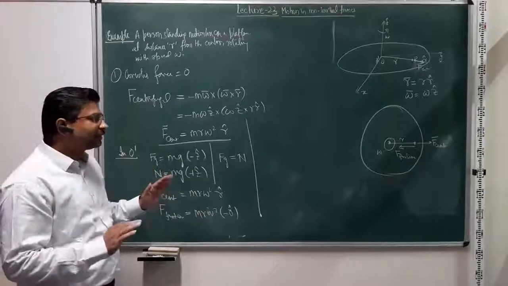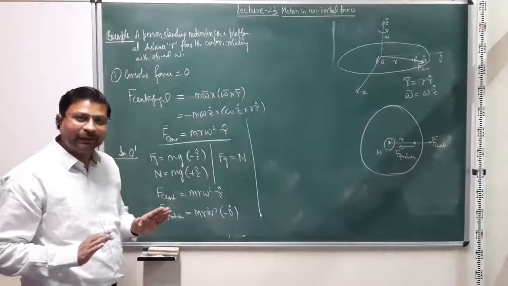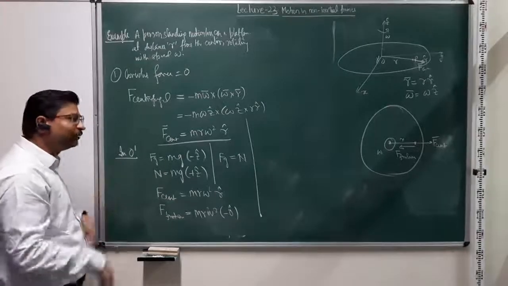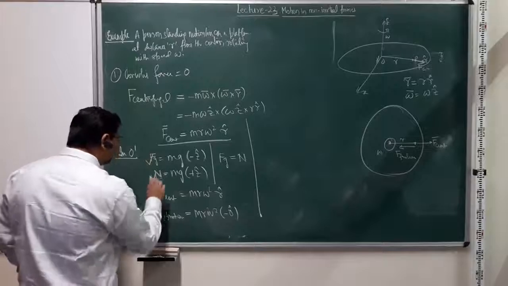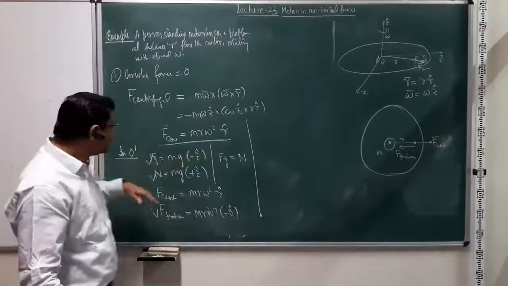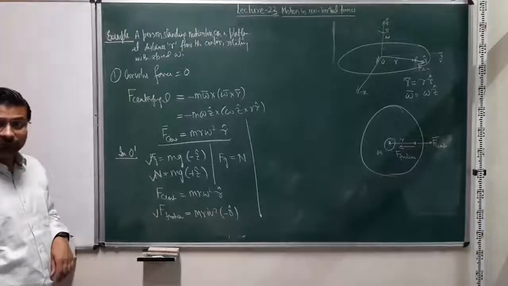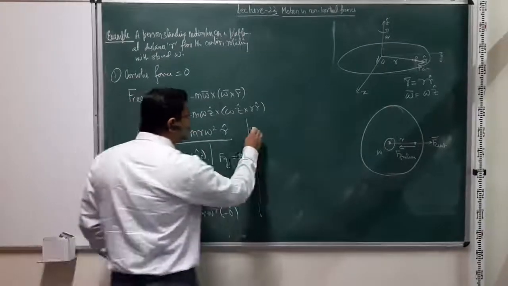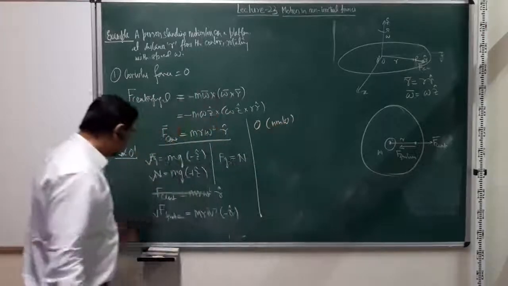Now, as long as I am only bothered with the physical forces, I don't have to worry about anything, because being on the ground or being on the platform, I am going to measure the physical forces in the exact same manner. So this is a physical force, this is a physical force, this is a physical force. So I know that the system is under the influence of force of gravity, normal reaction, and force of friction, right? However, this one is not there when I am looking from the inertial frame. This one is not there.